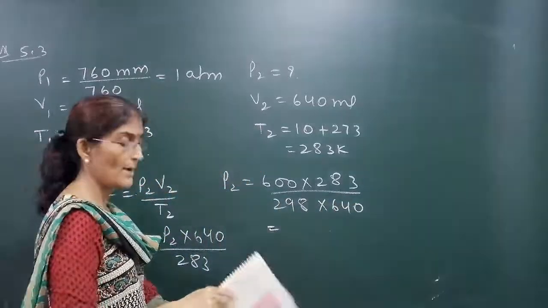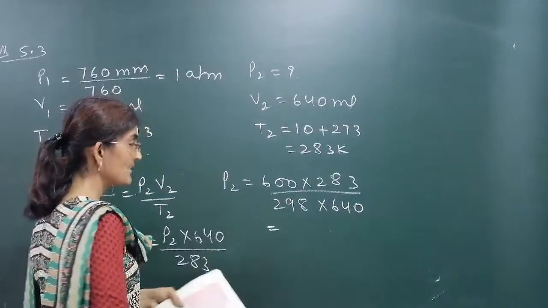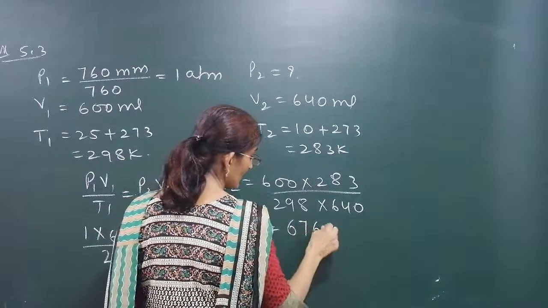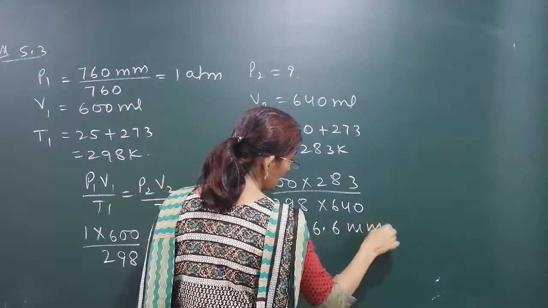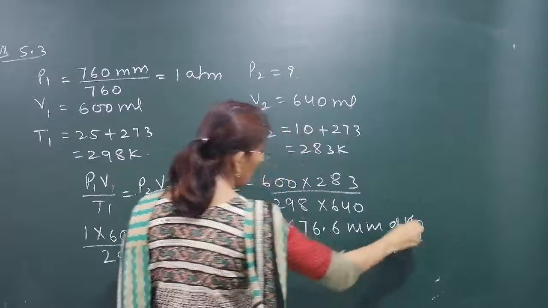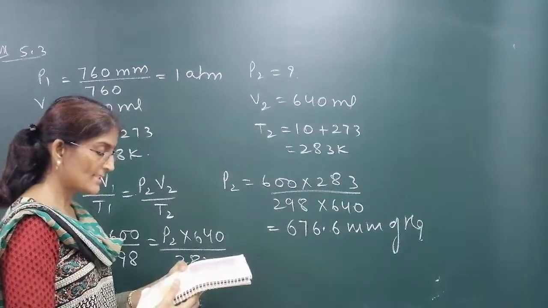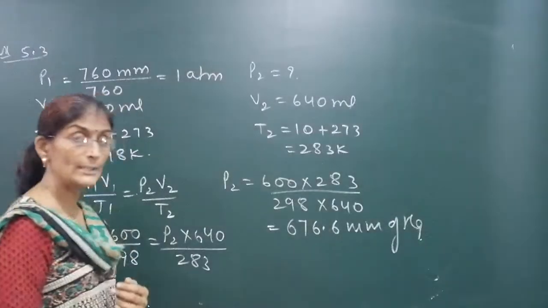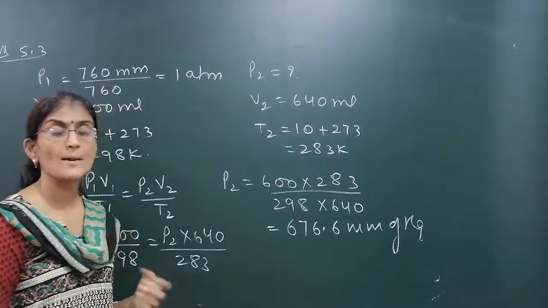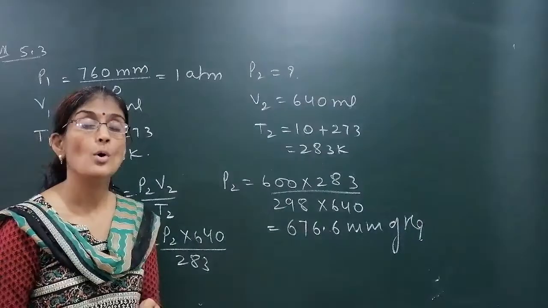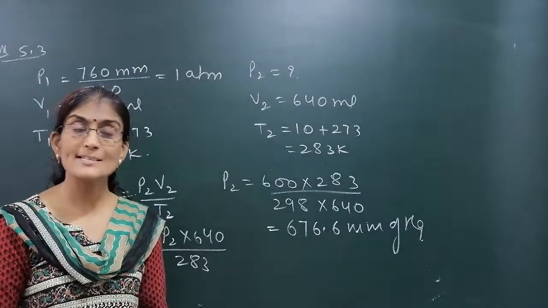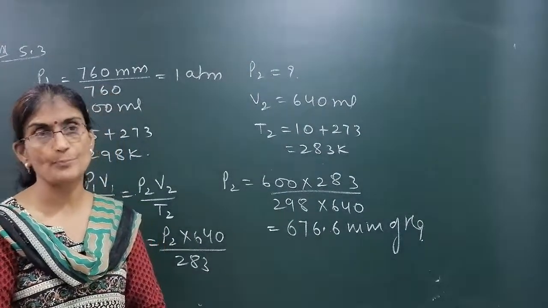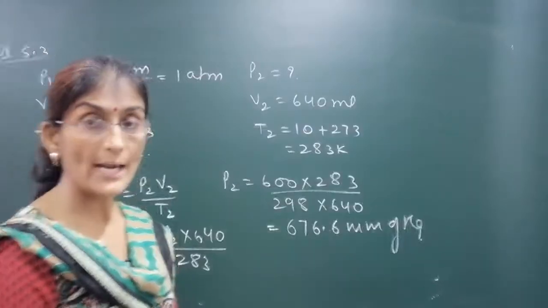So if we solve it by calculator, we will have 676.6 mm of mercury. First you will get it in atmosphere, then you have to change it into mm of mercury. Clear? So this way we can use P1 V1 by T1 is equal to P2 V2 by T2, and that is the combined gas equation. Now we'll derive the ideal gas equation.